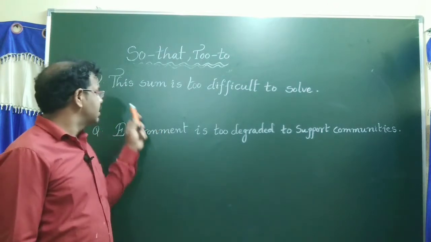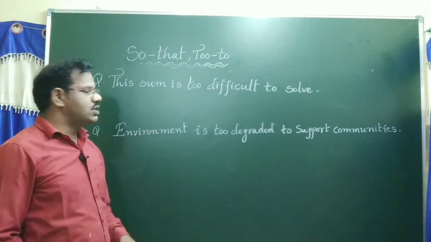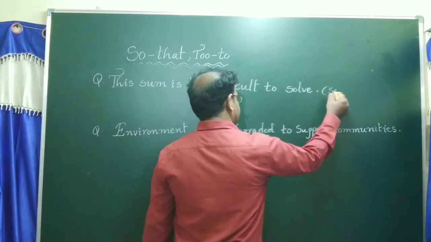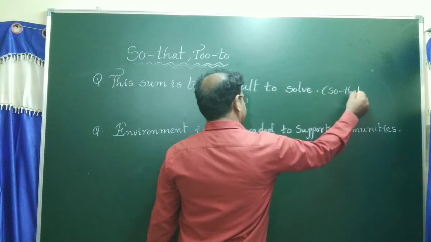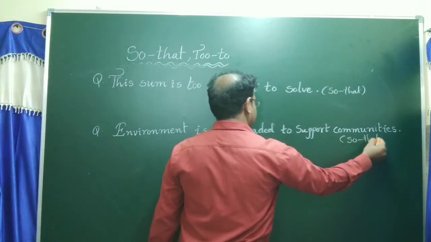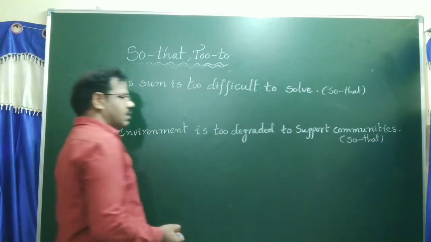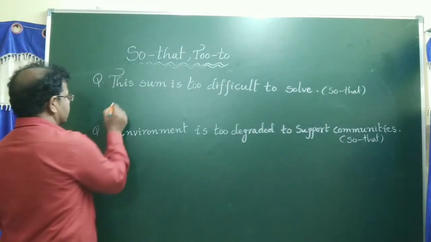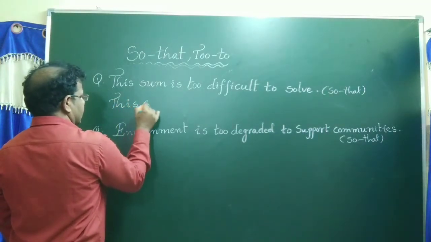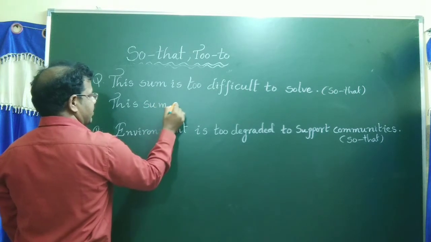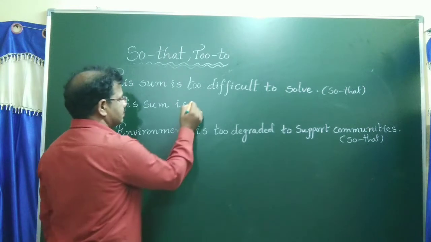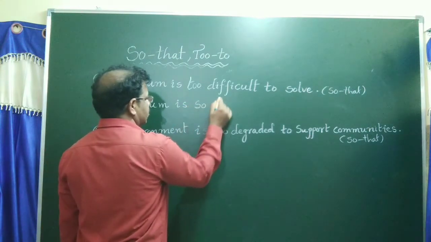Now another question is, this sum is too difficult to solve. Change into so that. This is also someone change into so that. Now answer is, the sum is, in the place of to should apply so. So difficult.